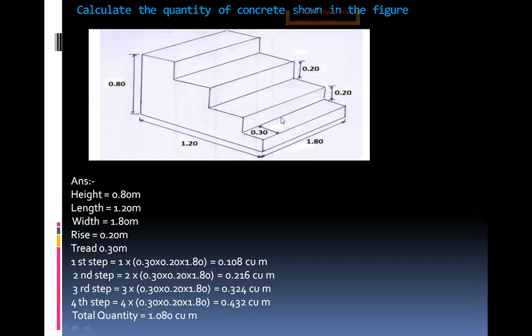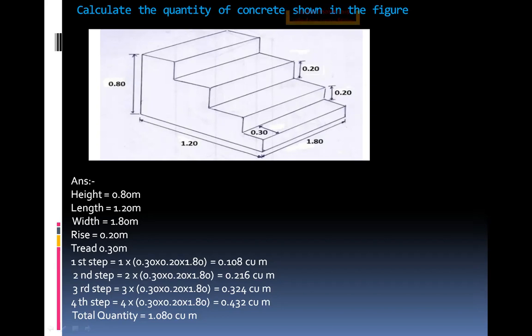The height of the 4 steps is 0.80 meters. Next, length is 1.20 meters and width is 1.80 meters, and rise of the step is 0.20 meters and tread is 0.30 meters. So here we find the concrete quantity of the steps.